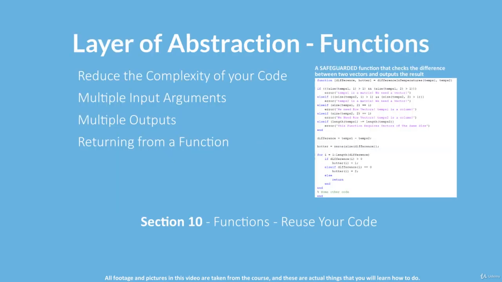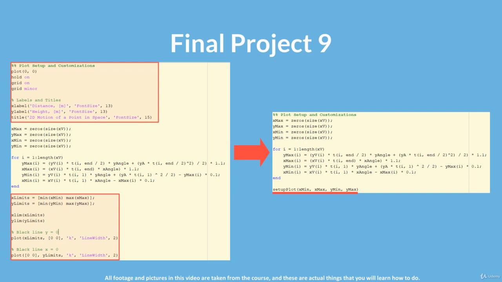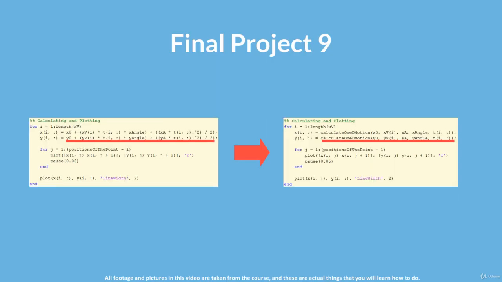Functions are extremely useful. We use them all the time. This is one layer of abstraction that we can create to reduce the complexity of our code and make it more modular. This is where you will have your final project. We will use functions to break down the complex loops project into separate, manageable parts and reduce the complexity in the main file.